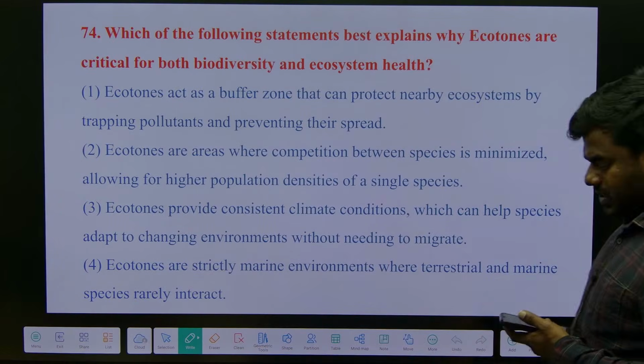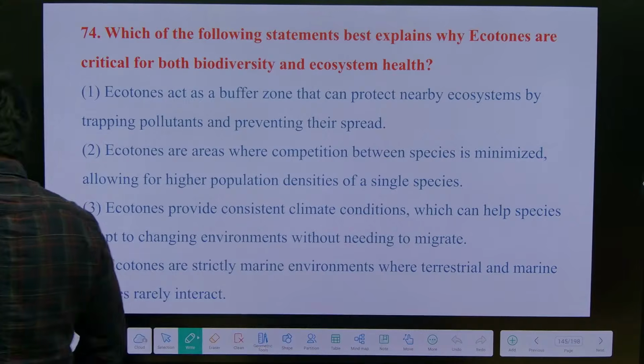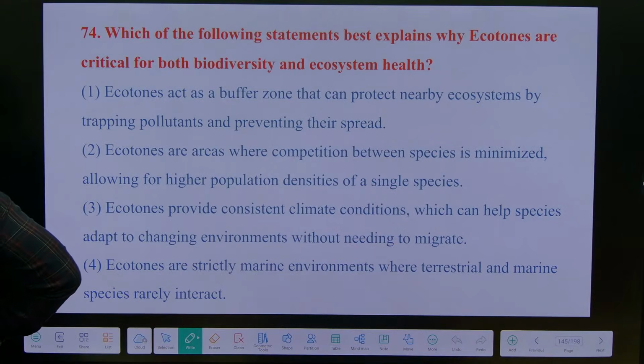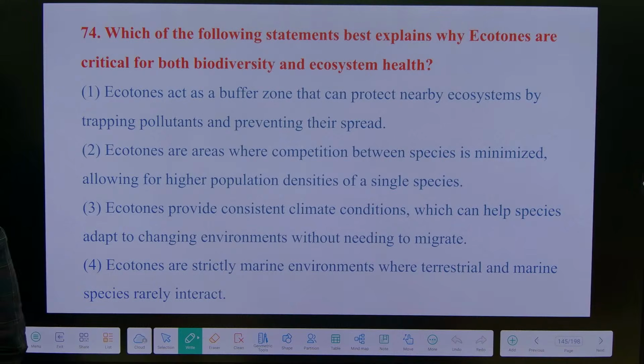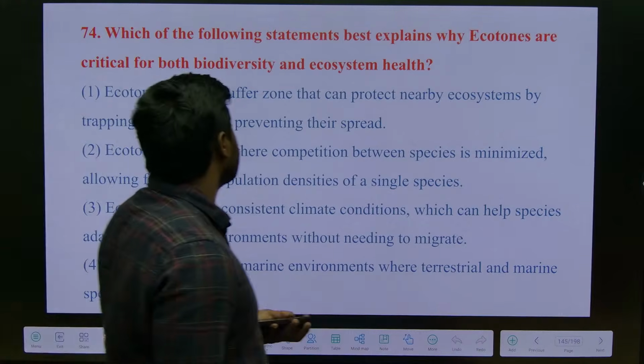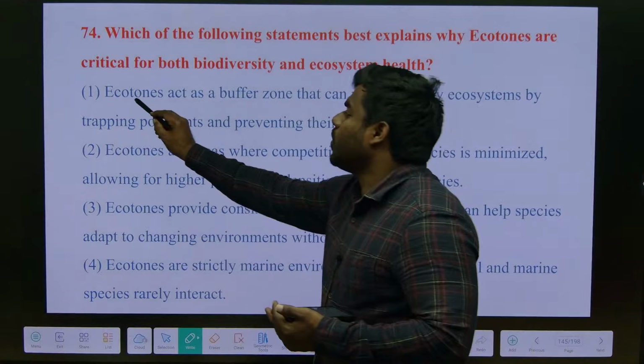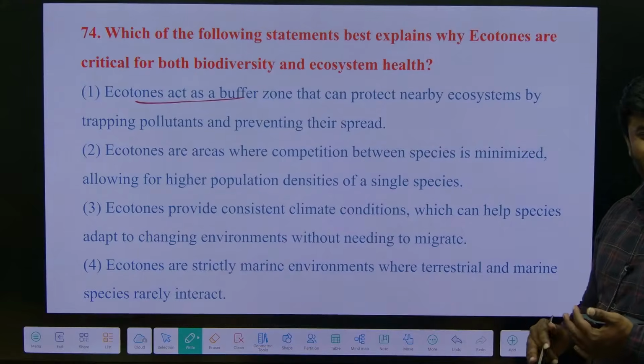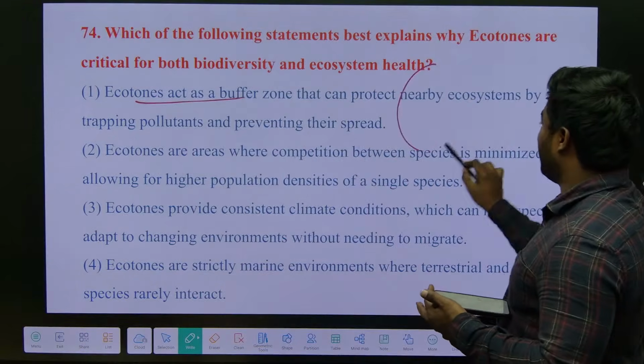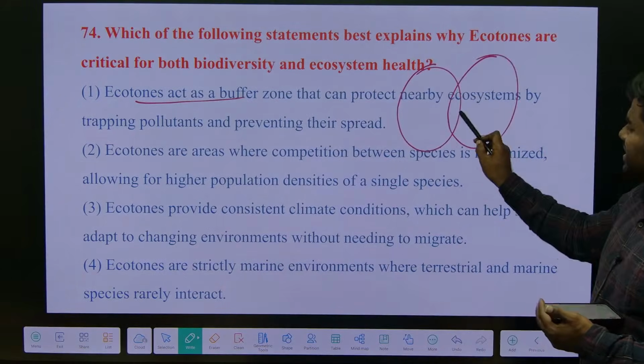Slowly. This is also the same simple question. Ecotones and edges. Ecotones are the transition zones, also called buffer zones, between two ecosystems, so this is a common zone.